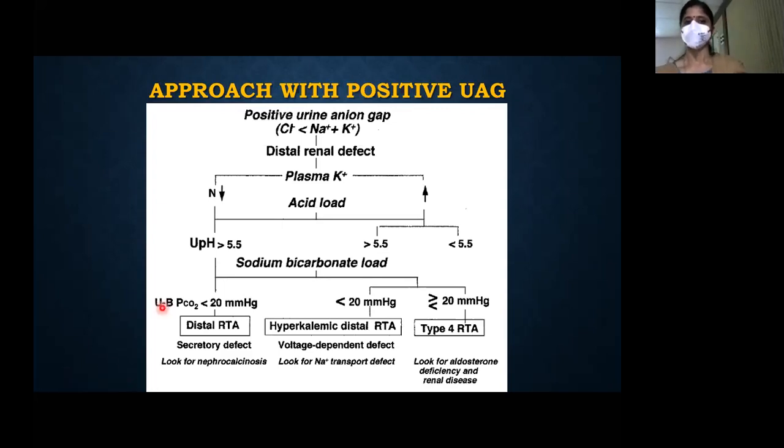Okay. So if that is the case, again give soda bicarb loading test. Your urine minus blood PCO2 will be less. Your urine anion gap will be positive. Urine osmolar gap will be less. All this will tell you it's a distal RTA, or it is a type 4 RTA.